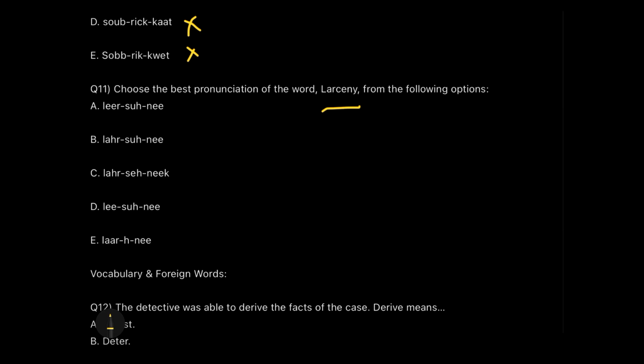So the first option says lir sa ni. Where is this Lee coming from? This is La. So we can never have a pronunciation of Lee for La. So option A is wrong. Option D is wrong.